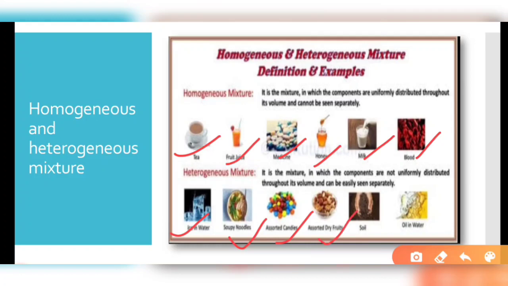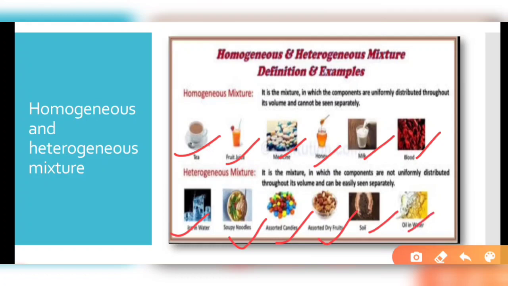Assorted dry fruits, different dry fruits, right? Soil is similar, because some parts of the soil have humus, some parts have dry leaves, and some parts have minerals in good quantity. That's why it is considered a mixture, because every component is not uniformly distributed.